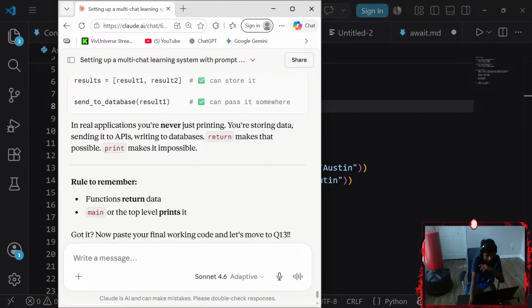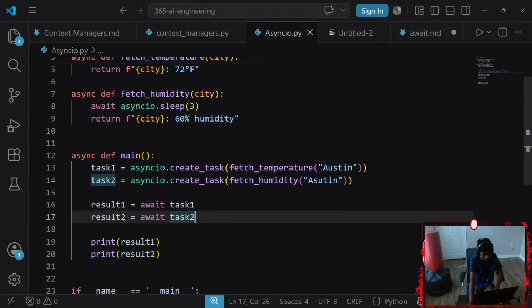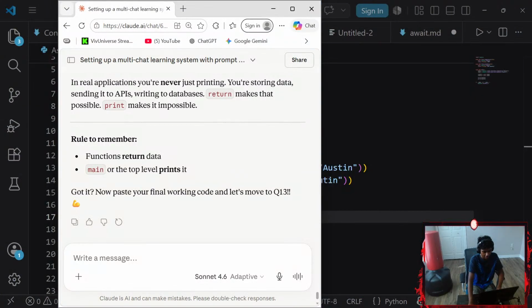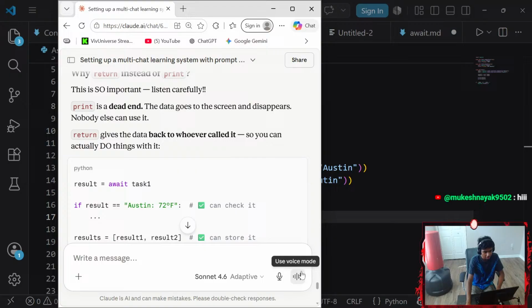Okay, rule to remember, function returns data. Main or the top level prints it. Got it? Now paste your final working code. Okay. And guys, with this, we're gonna officially move on to the next question. Let's say done exclamation. Now let's send it.